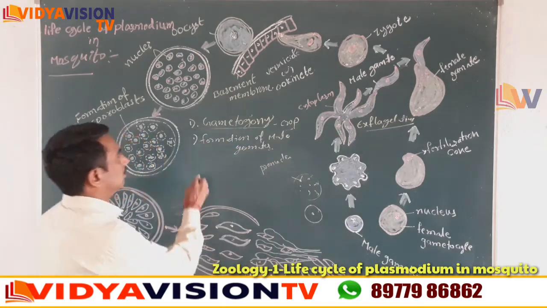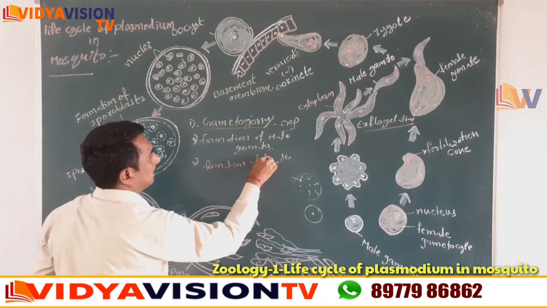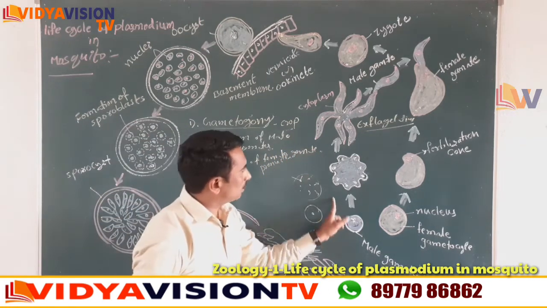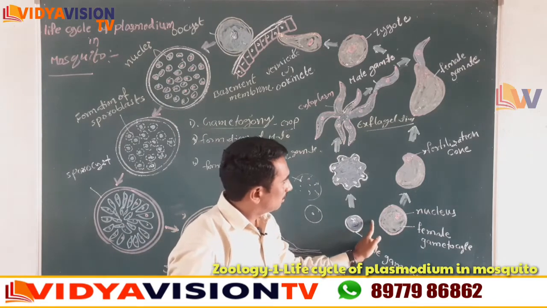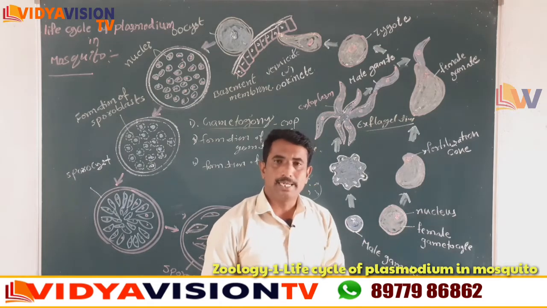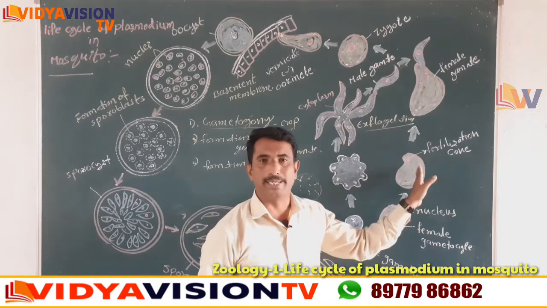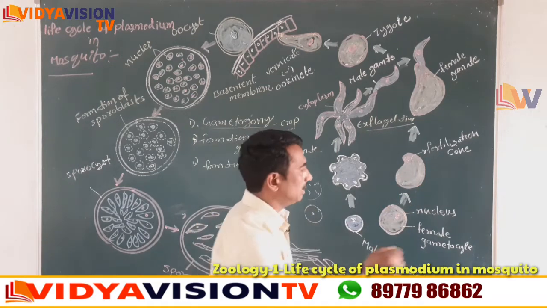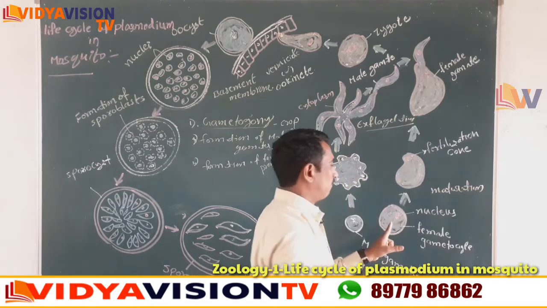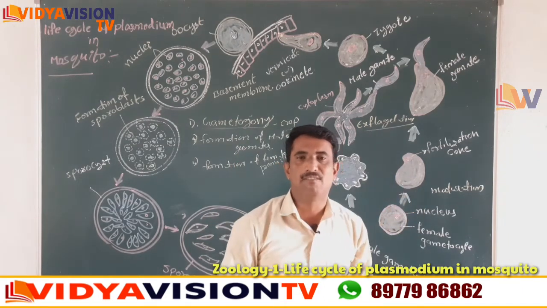Now the second one, the formation of the female gamete, children. Now this is the formation of the male gamete, and now this is the formation of the female gamete. Simply children, the female gametocyte undergoes a few changes to form a female gamete. That process is called maturation. What is that? Maturation means the female gametocyte undergoes a few changes and forms a female gamete.